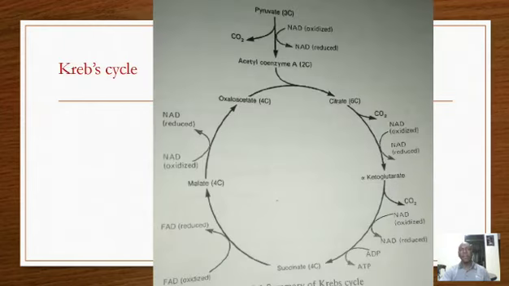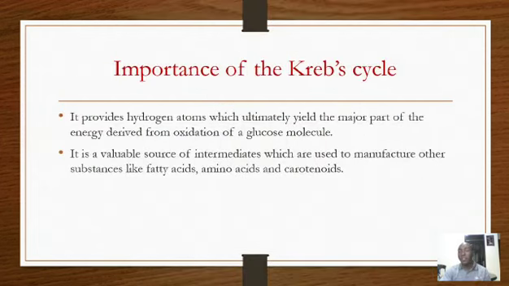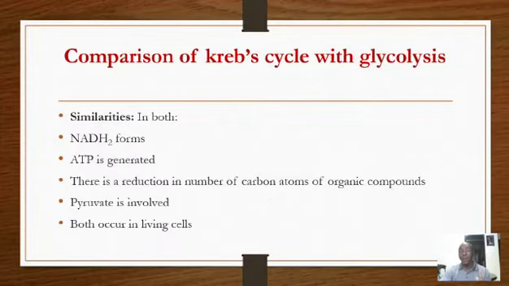Looking at the Krebs cycle, citrate is a 6-carbon compound, but it is converted to alpha-ketoglutarate, which is a 5-carbon compound. Alpha-ketoglutarate to succinate, which is a 4-carbon compound. What does that mean? That in both glycolysis and the Krebs cycle, there is a reduction in the number of carbon atoms of organic compounds.